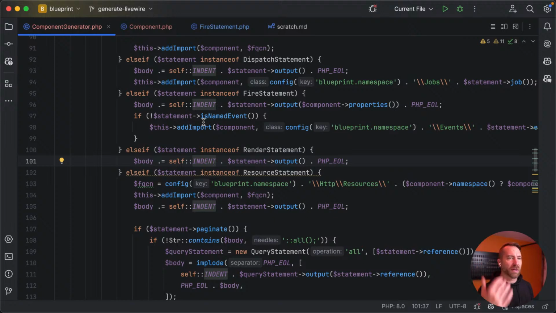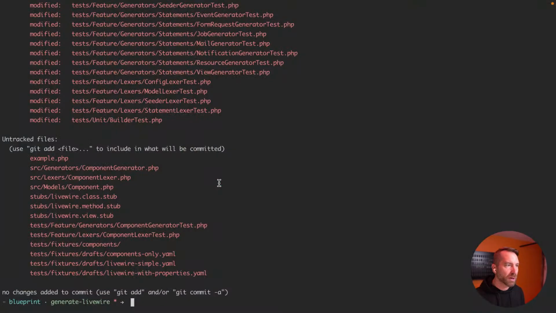So I want to make sure that on all of these statements, we went through all of them and said, okay, they pretty much all need to be aware of the properties that can be passed down to them. I think we made one of these work, but we need to make them all work.